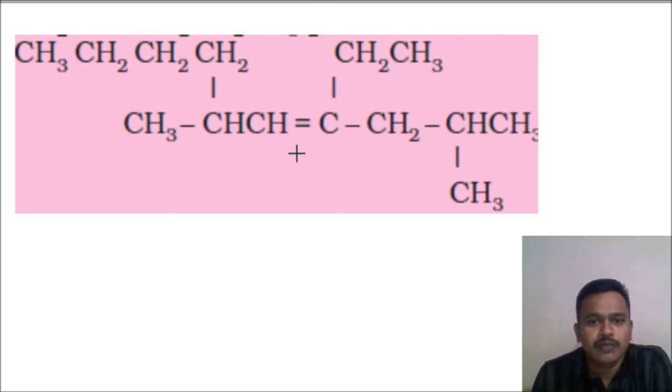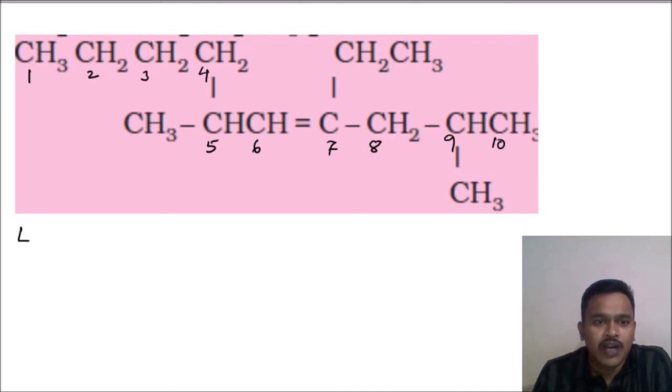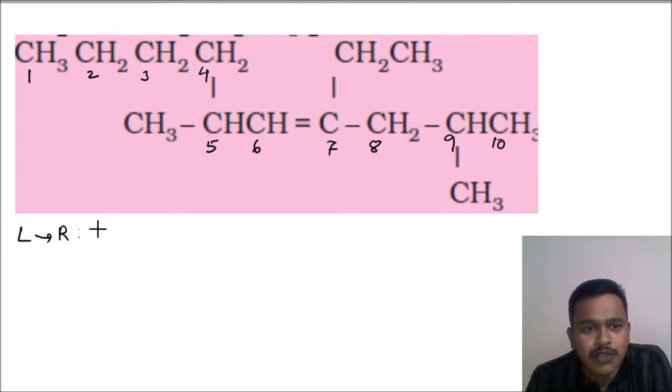We have to choose. I will choose from left to right. We'll choose 1 2 3 4 5 6 7 8 9 and 10 carbons are there. Okay, left to right we will see. Left to right means, what is the position? Sixth position. Our functional group is coming at the sixth position.